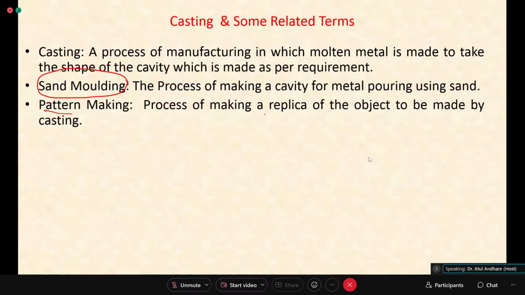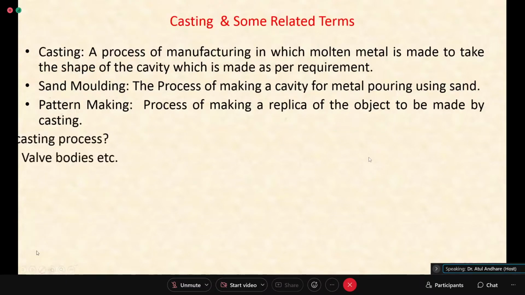So the process of making a replica of the object which is to be cast. So there are three steps which come. First is pattern making. That pattern is used for making a mold, a sand mold. That mold is used for making a casting. After solidifying, that sand mold is broken, sand is removed, and you get the casting. So all conventional casting you get like this. Now there are other methods of casting also, but this is the sand molding process that we are looking at present. Now this pattern that you make is normally of wood.